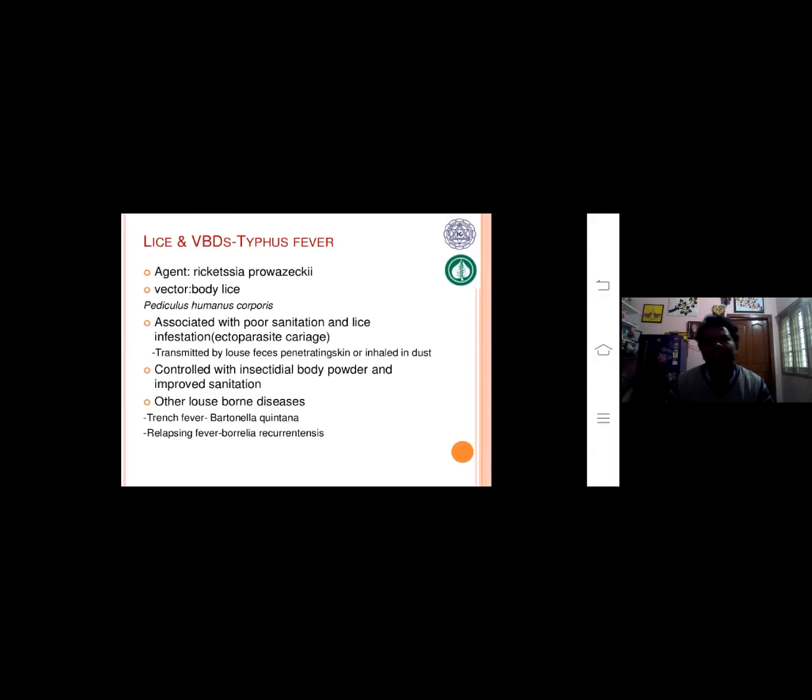Next, control is with insecticidal body powder and improved sanitation. You must maintain sanitation and be clean, and with the help of shampoo your hair should be cleaned, and these body lice are removed from the body. Other louse-borne diseases are there: trench fever, that means Bartonella quintana, and relapsing fever, Borrelia. These are the important louse-borne diseases along with typhus fever.